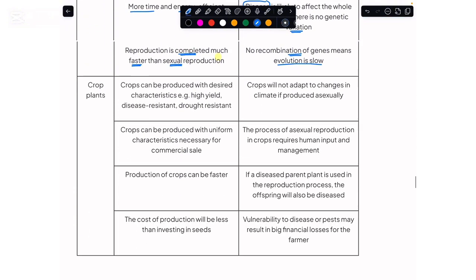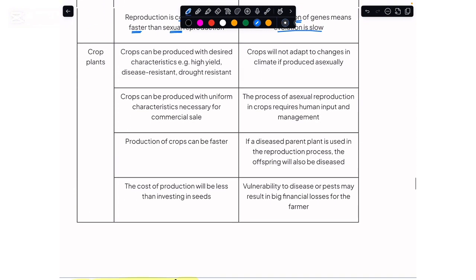Likewise, if I were to give you an idea of the advantages and the disadvantages for the crop plants, these crop plants can give rise to offspring with the desired characteristics which they have in them. Like if I had a crop plant and it had high yield and it was resistant to diseases and it was also resistant to drought, all of the resulting offspring would have these desirable characteristics in them as they are the clones of the parents.